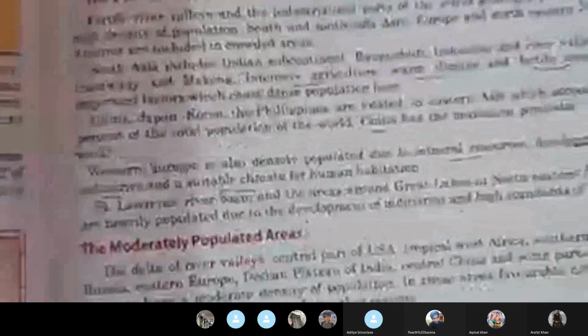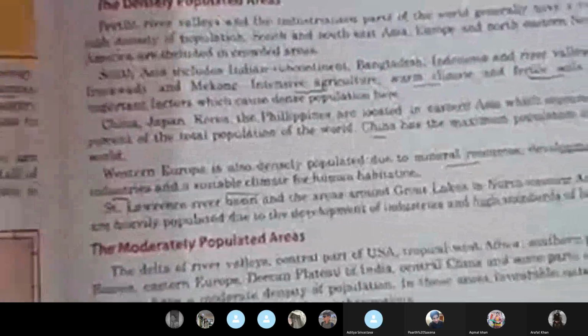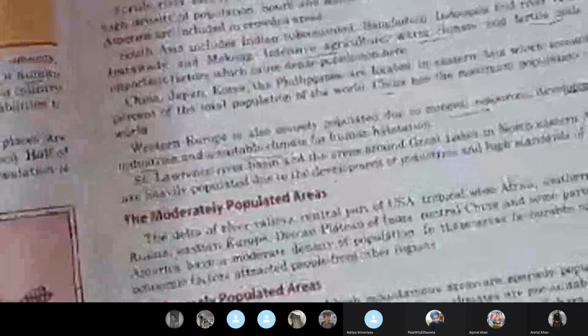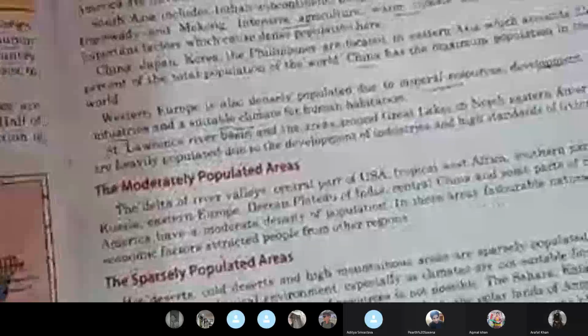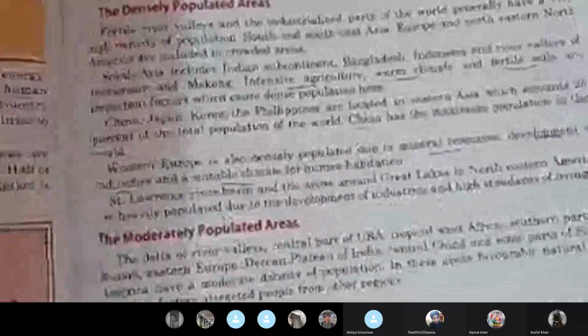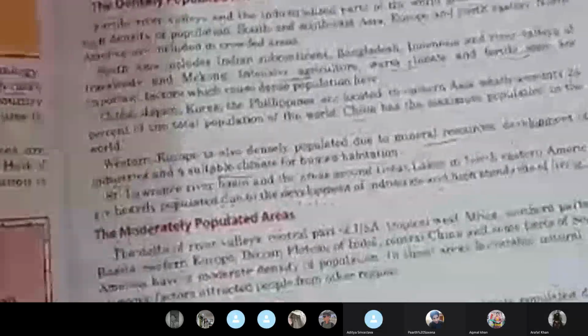We begin with the chapter which we began yesterday, human resources, and we completed up till densely populated areas. In the previous headings, we talked about how the human population can act as a major resource for extracting and using natural resources.